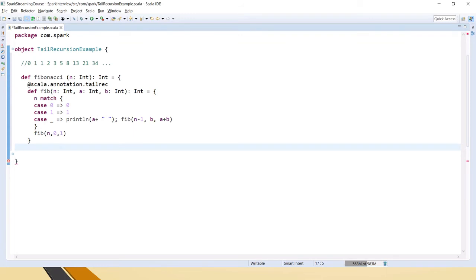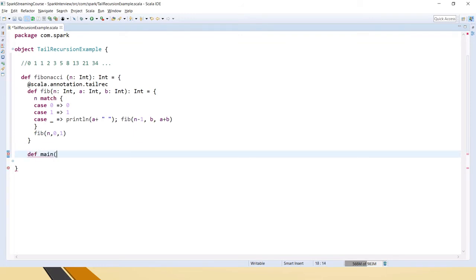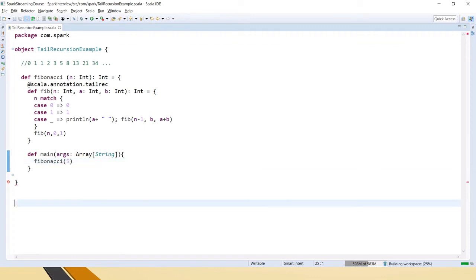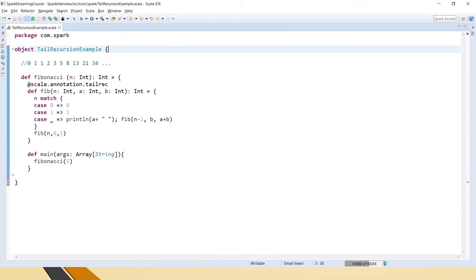So now let's write the main to run this code. Let's say 5. Okay, so we have started.